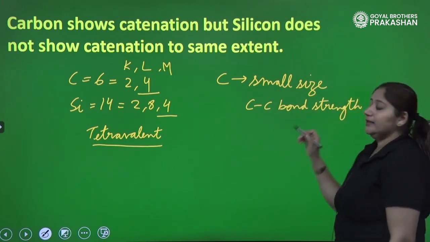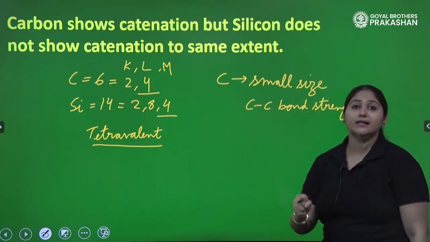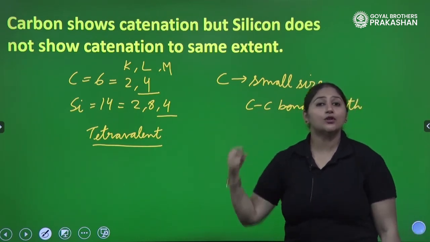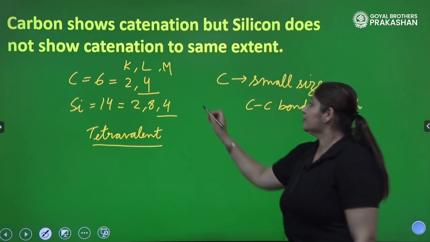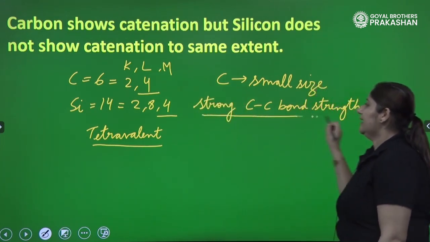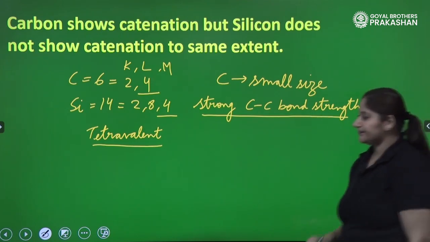The nucleus of carbon holds the valence electrons so firmly, so tightly, that they make a stronger carbon-carbon bond. Here lies the difference.